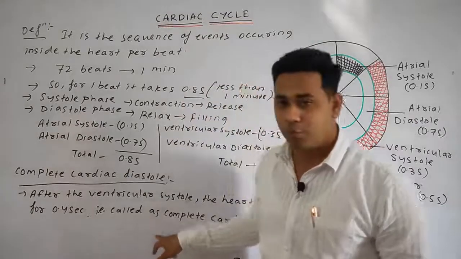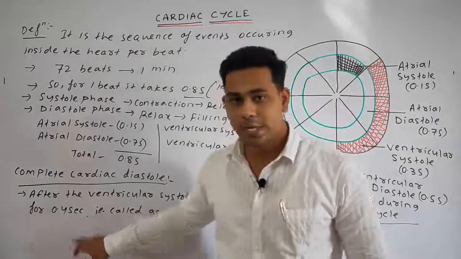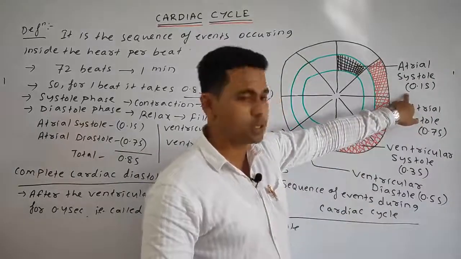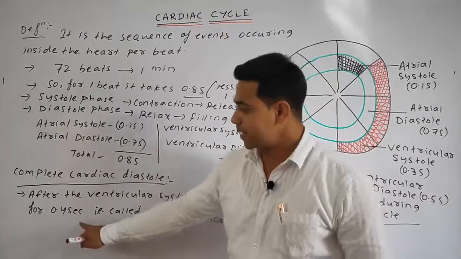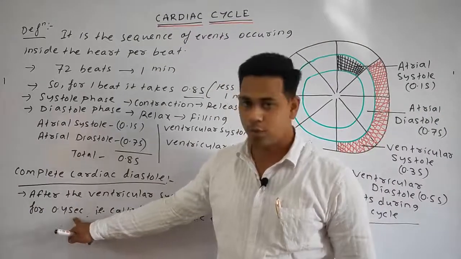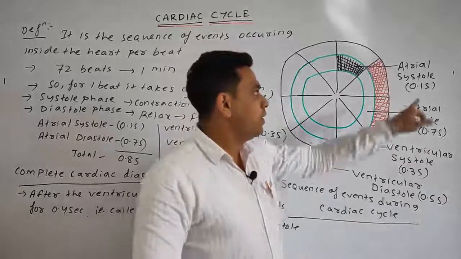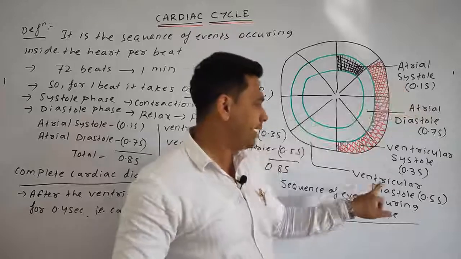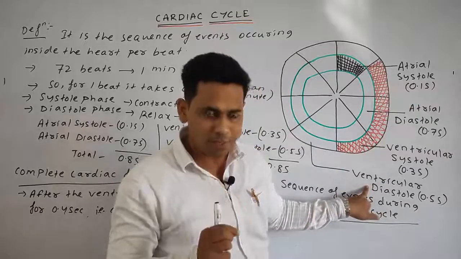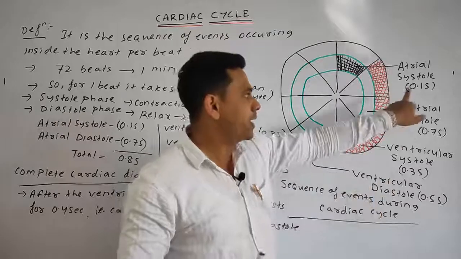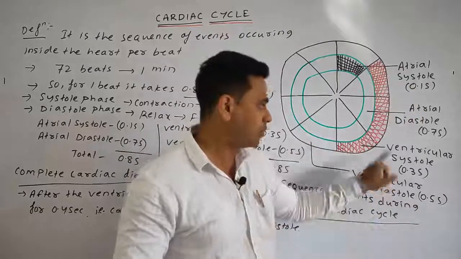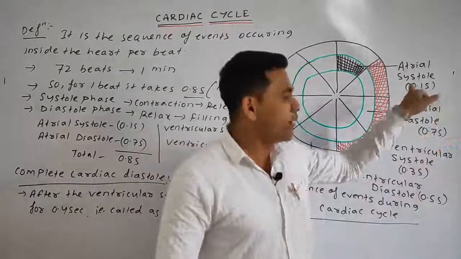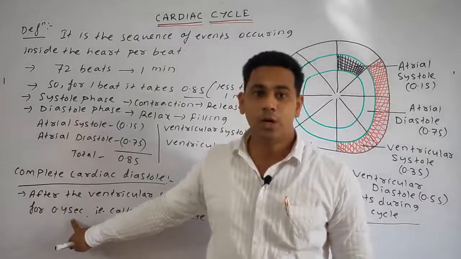The complete cardiac diastole takes place in 0.4 seconds. So this one also we will add the atrial systole, which is 0.1 second, plus the complete cardiac diastole, that is 0.4 second. Students, remember, if the atria are in the systolic phase, then obviously at the same time the ventricles will be in the diastolic phase, means in the relaxed phase. We can add 0.1 second plus, after the ventricular systole, the cardiac diastole, means all four chambers are in relaxed position, 0.1 plus 0.4 means 0.5 seconds.